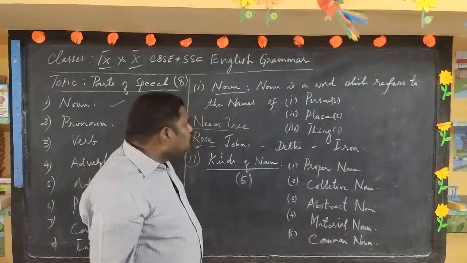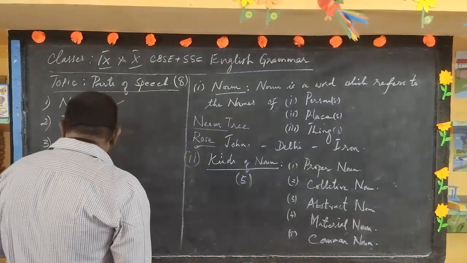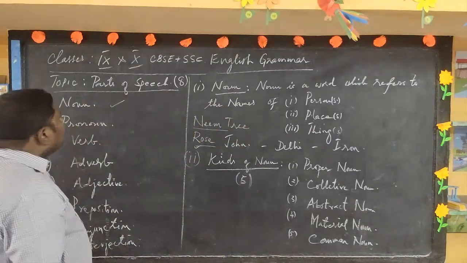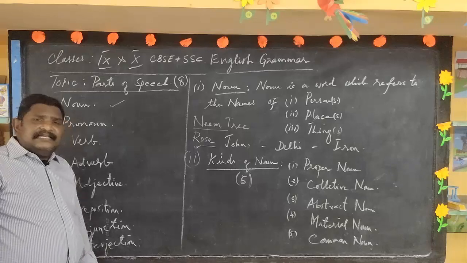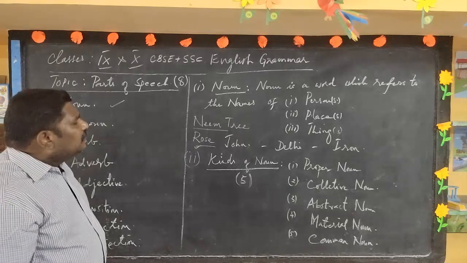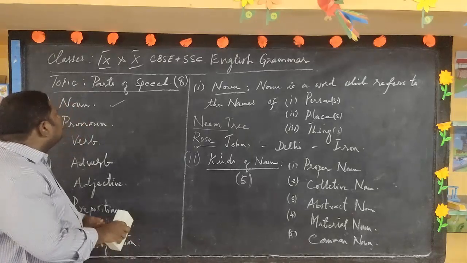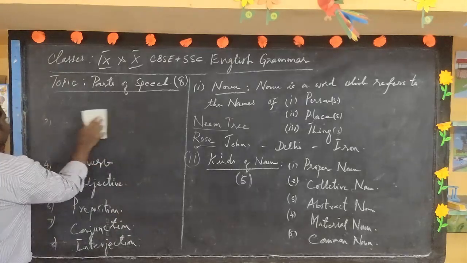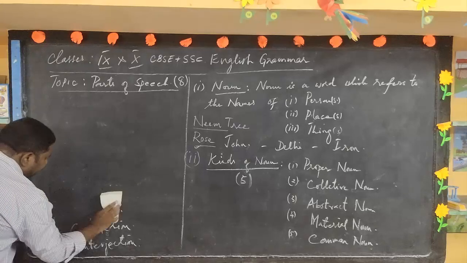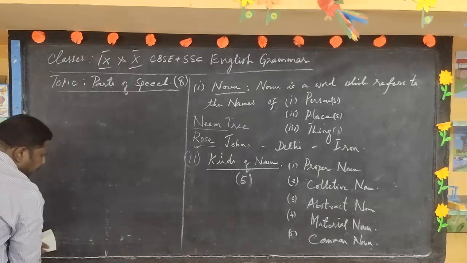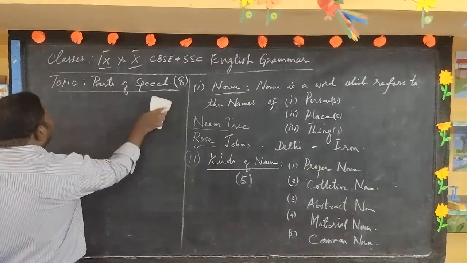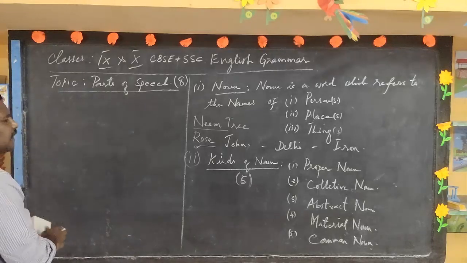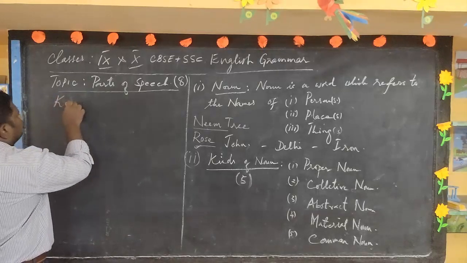So we will also study the different forms of these nouns. Let us go into the first kind of noun. I will give you the definitions and examples of these kinds of nouns.